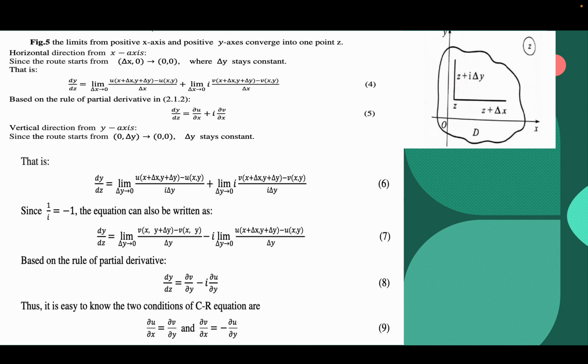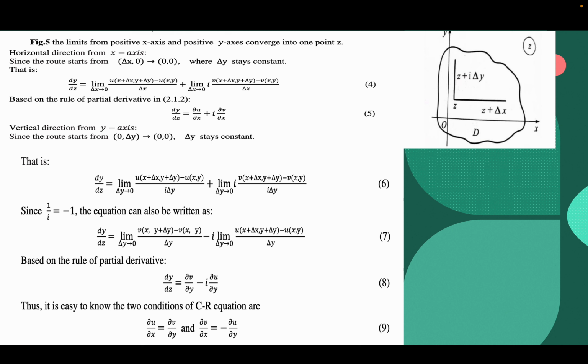Since 1/i = -i, the equation can also be written as df/dz = limit as delta y tends to 0 of [v(x, y + delta y) - v(x,y)] / delta y - i limit as delta y tends to 0 of [u(x + delta x, y + delta y) - u(x,y)] / delta y, named as equation 7. Based on the rule of partial derivative, that is, df/dz = del v/del y - i del u/del y, it is equation 8.